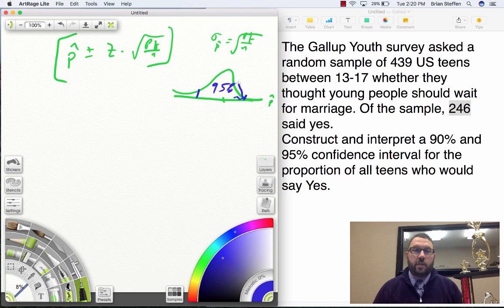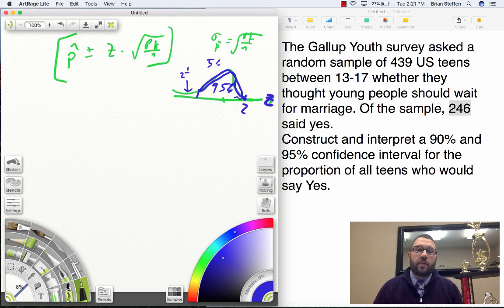And some of you might be saying to yourself, 95%, that's the empirical rule, so the Z is 2. But I don't want you to do that. I want you to be more precise now because we're getting more sophisticated with our mathematics. So instead, I'm going to say, okay, 95%, what's left? 5%, split between the two halves.